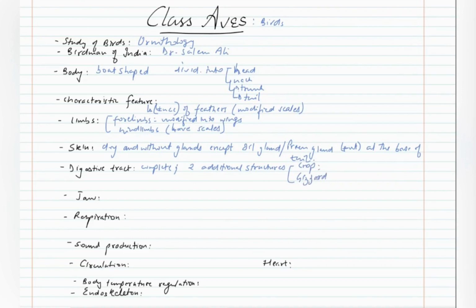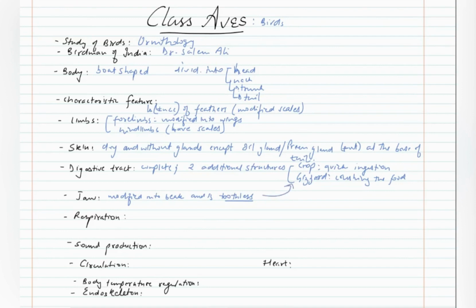Crop is for quick ingestion of food and gizzard is for crushing the food. Jaw is modified into beak and is toothless, because they do not have teeth, therefore they have to depend on gizzard for crushing the food.